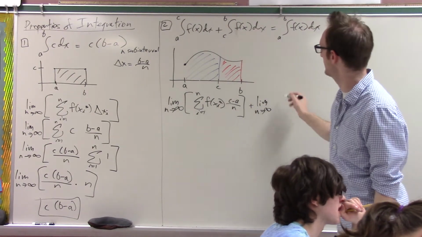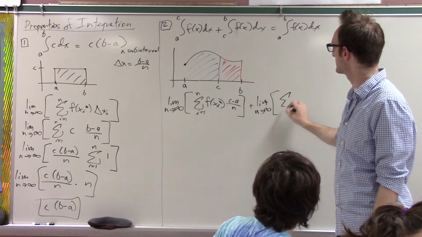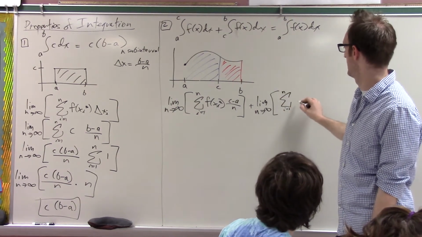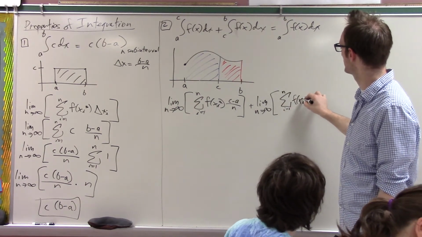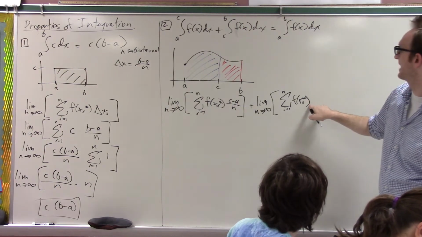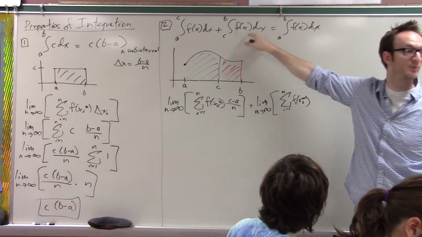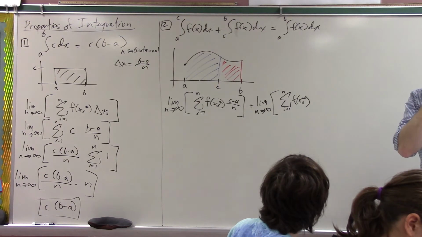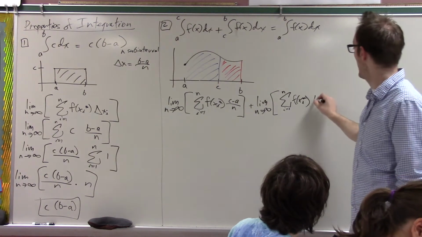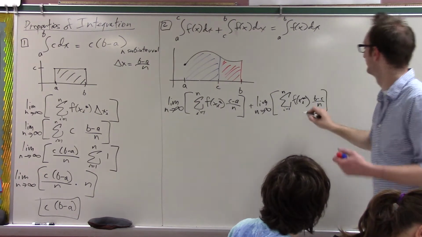Now I'm doing this second integral. This would be the sum from i equals 1 to n of f of x sub i star. And now delta x for the second integral should be b minus c over n. Yeah, b minus c over n. Cool.